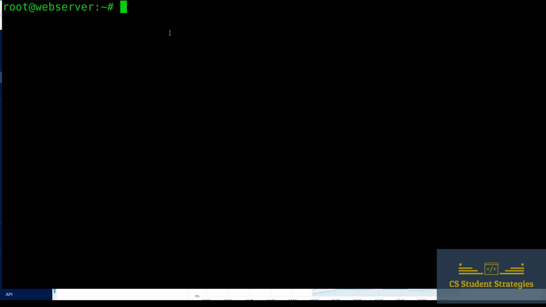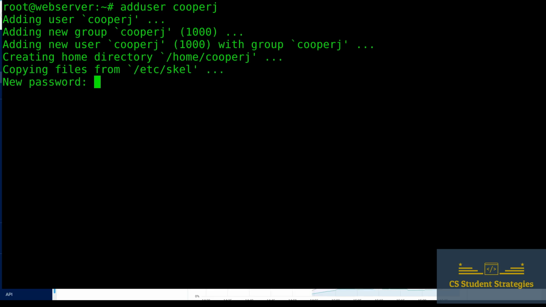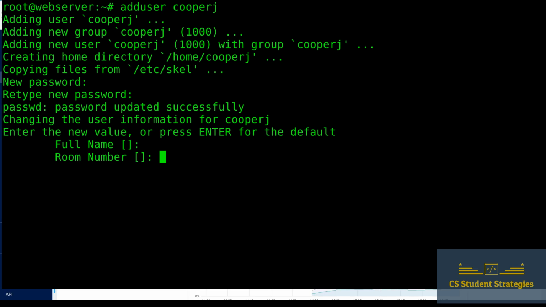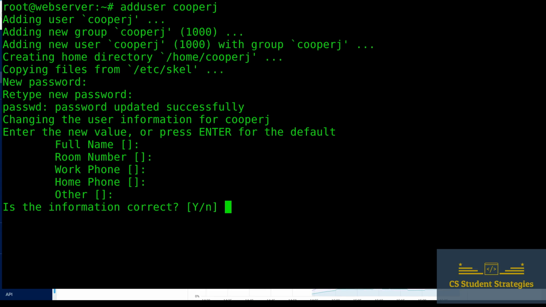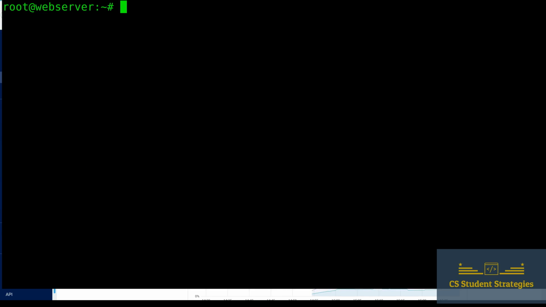So let's go ahead and do that. We're going to type in the command. All right, the command is adduser. And then we're going to put your username. So I'm going to use CooperJ. All right, so now it's creating that. Now it wants me to add my password. So I'm going to type that in. And then I'm going to type it in again. All right. I'm not going to really put any of this in. Is this information correct? I'm going to hit yes. All right, and now my user has been created.